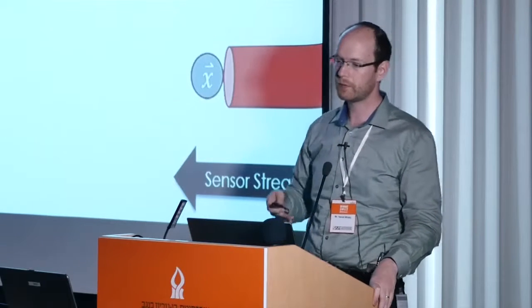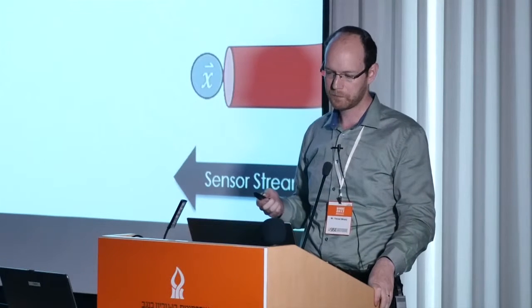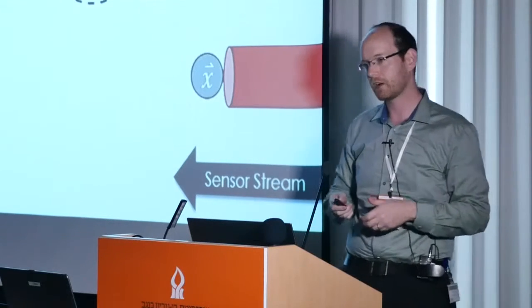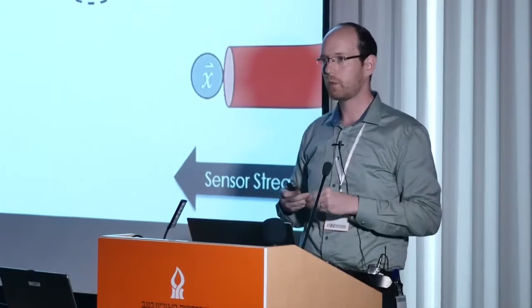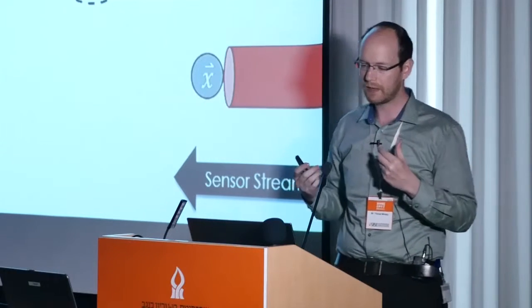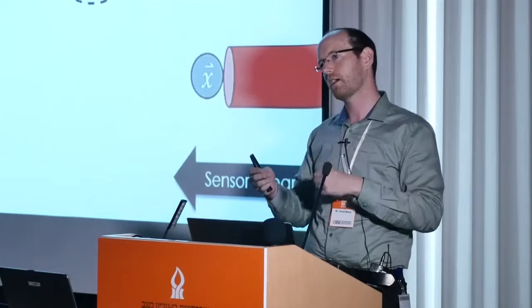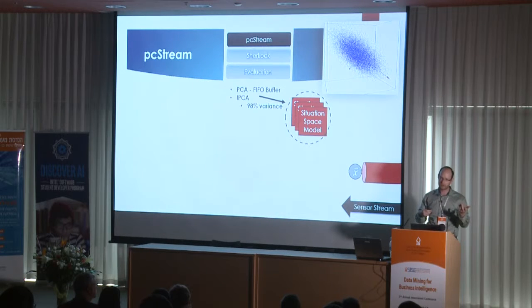So let's dive a little bit deeper into how PC Stream works. We model a situation as a Gaussian distribution where we perform principal component analysis on that distribution, and we have a FIFO buffer, where older observations are forgotten over time. That helps us adapt for the concept drift. Whenever a new observation is added to the buffer, we recompute the PCA.